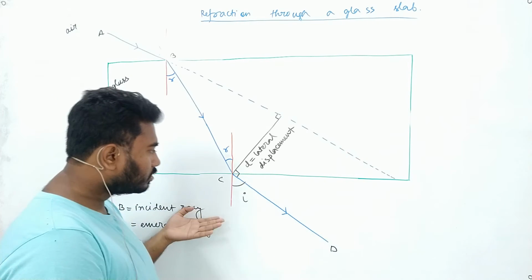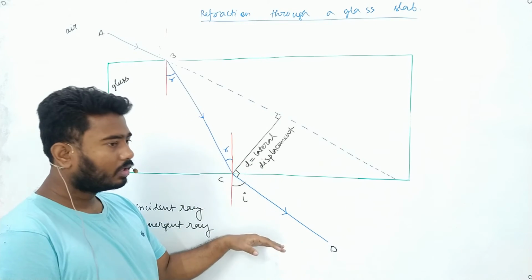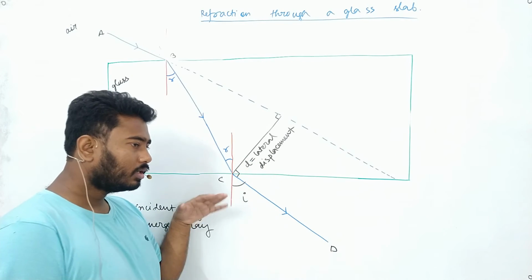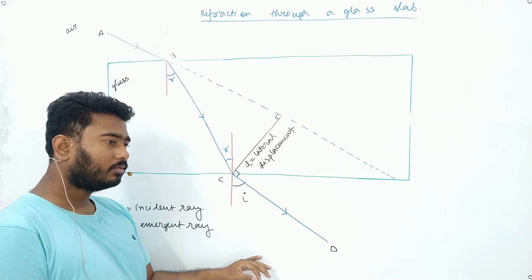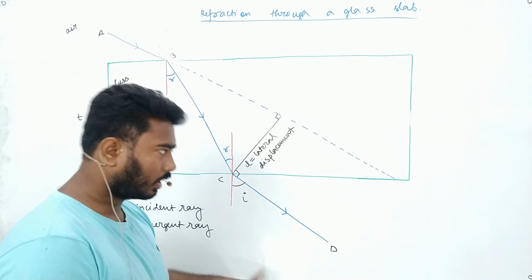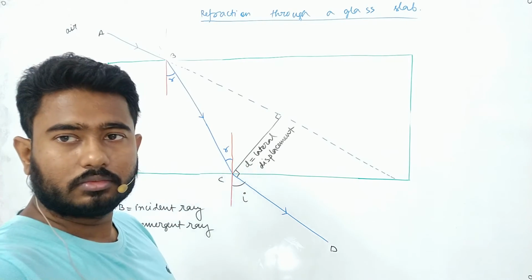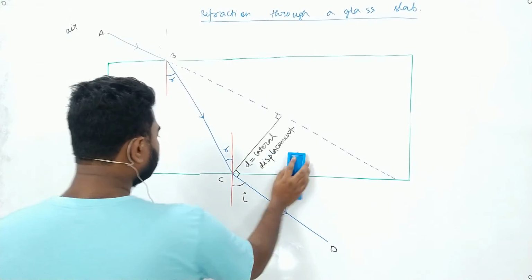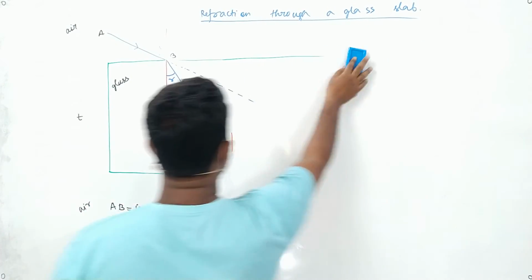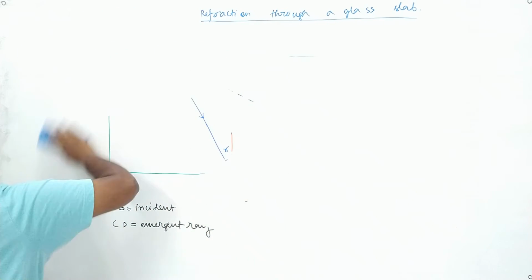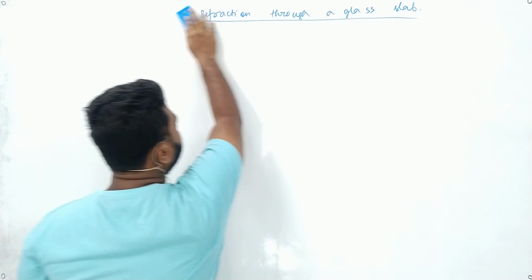Will the objects under the glass feel shifted? Yes, sir. Okay. Now we will do the concept of real depth and apparent depth.